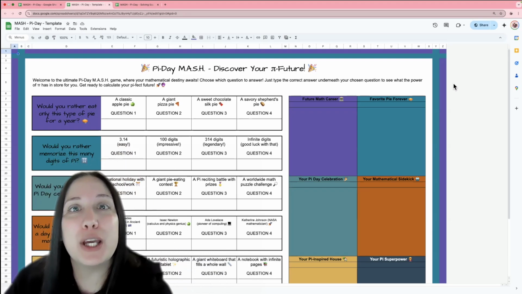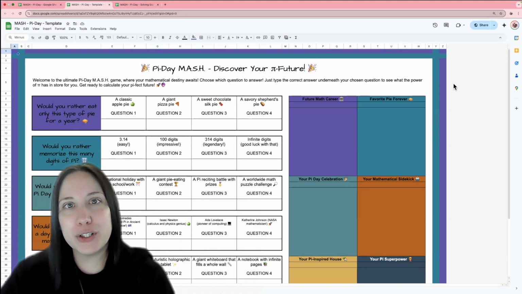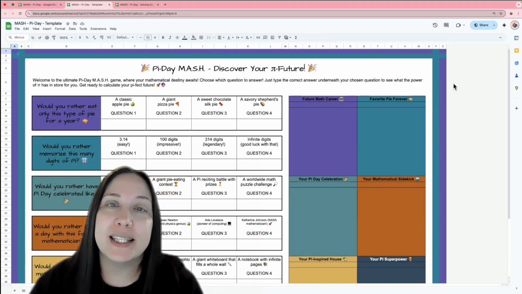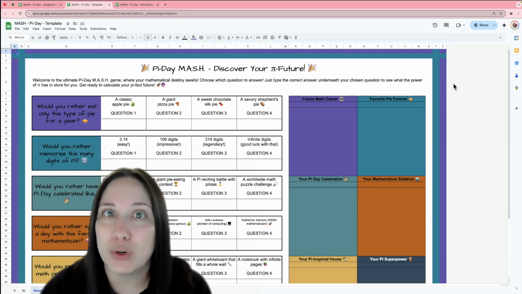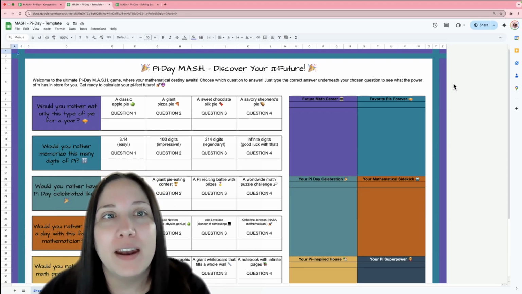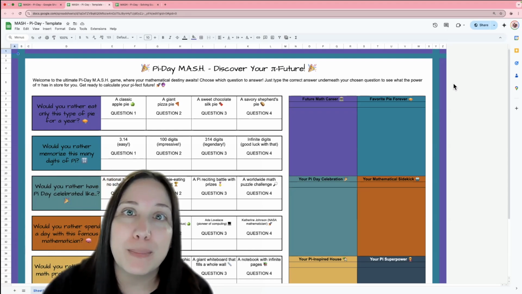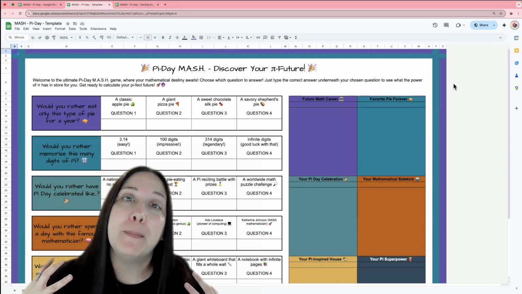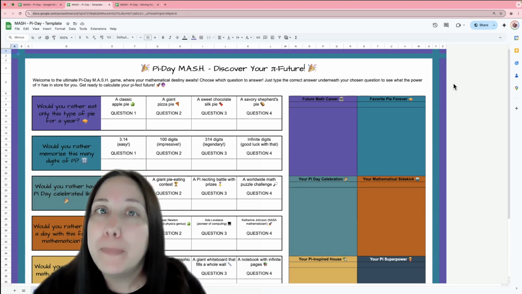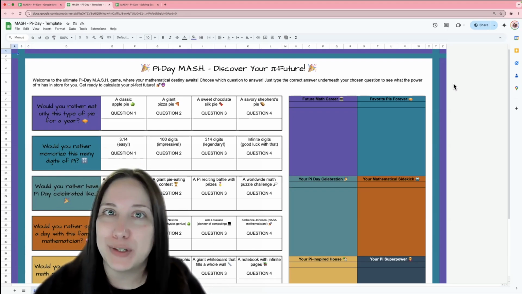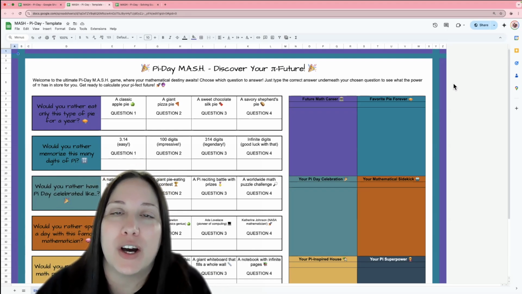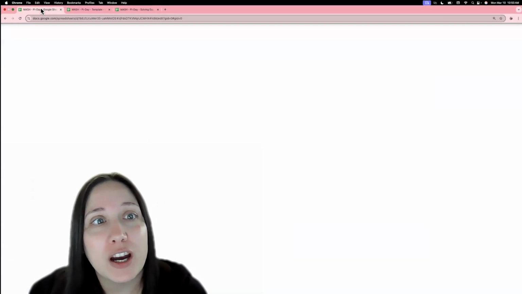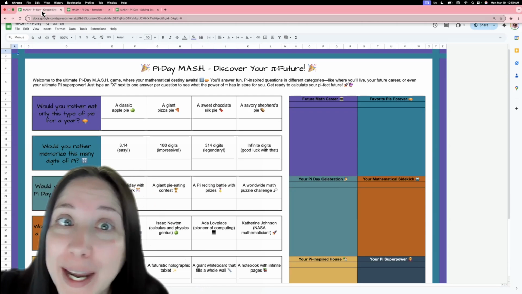This is going to be a really quick one, I'm hoping, because I'm first going to show you how the template works. I am going to show you the activity that I've made for my classroom. There's two of them. And then I am going to show you how you can make your own. I know that this is Pi Day, so it's a very math topic, but this can be used for any subject. So you can put any kinds of questions on it if you'd like to, or even the first one that I'm going to share can actually be used by anyone.